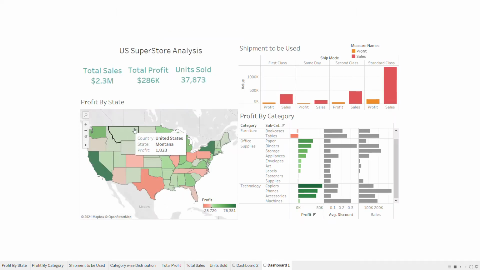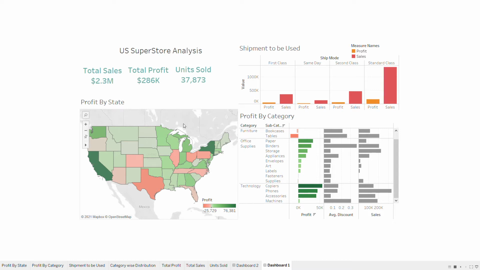The dataset of the superstore is of the United States. The total sales made in the United States is $2.3 million. Total profit is 286K and the total number of units sold of each item is 37,870.